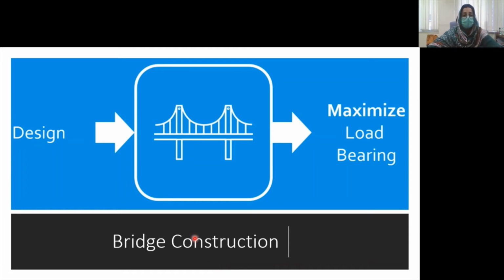In this particular scenario, the input is the design, and the constraint is maximum load bearing of the bridge. So in this particular problem, we are optimizing on the basis of this constraint, and we are optimizing the designs of the bridge under a possible cost or a specified cost.